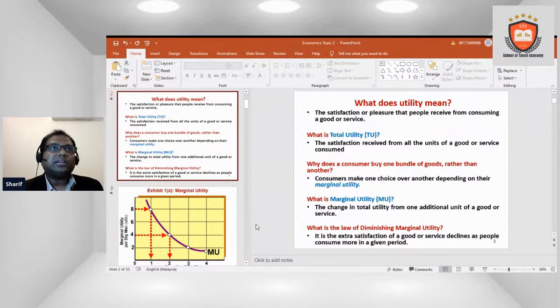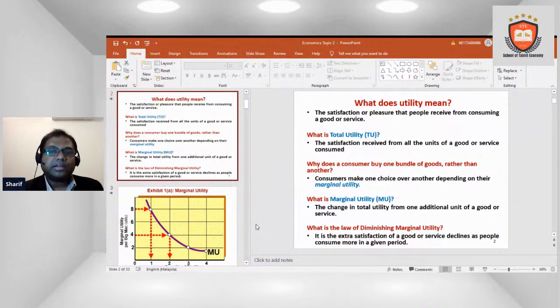So we have to understand TU, total utility. Total utility is the satisfaction received from all the units of a good or service consumed. Let's say I stay at home, at a specific place. I take regular food. We have electricity supply.